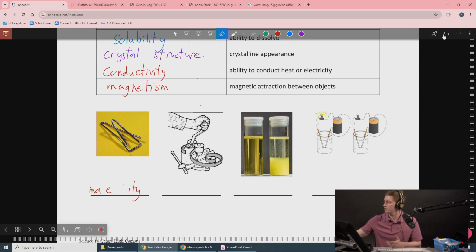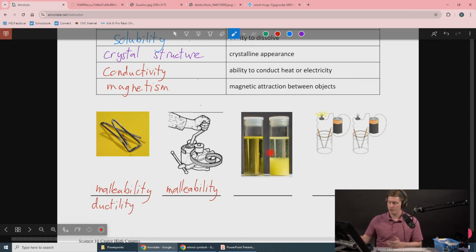Actually, the easier way to do this, if you've been writing with me, I apologize. We're going to move this over here. This is malleability because we are rolling it and compressing a piece of metal very thin in a sheet, just like that piece of zinc that I held up. Sorry, my mistake. This, however, has been stretched into a wire. If you wrote malleability here, that's okay, but this also shows ductility because it's been stretched into this wire shape, but it's also been bent around.